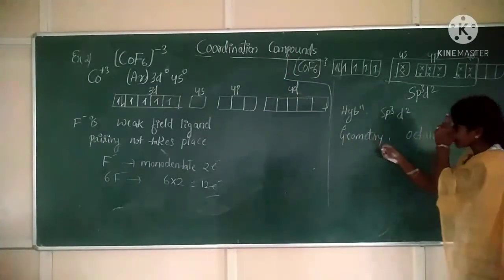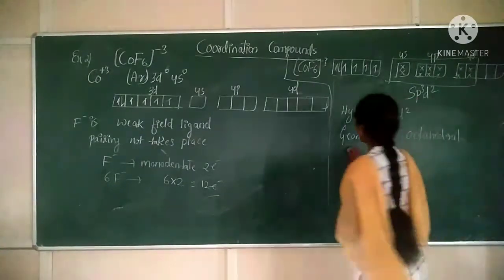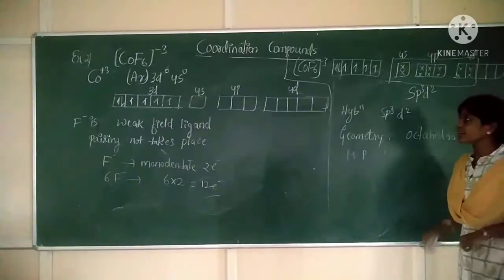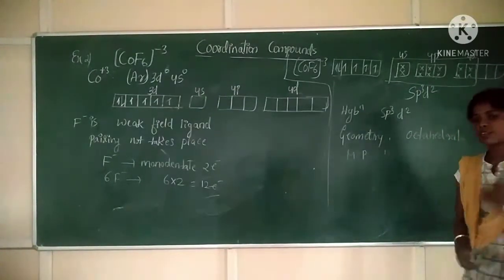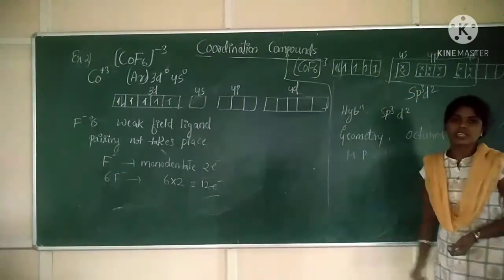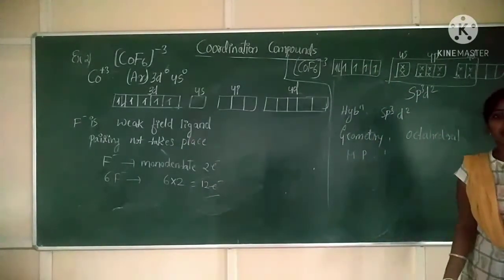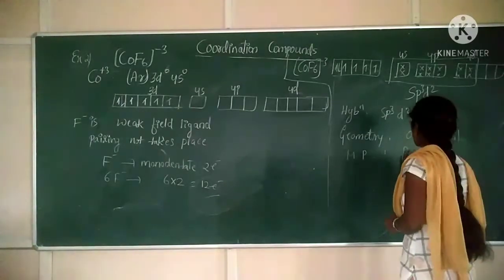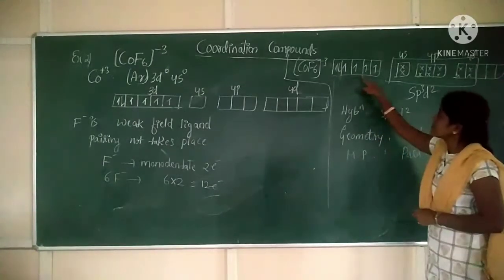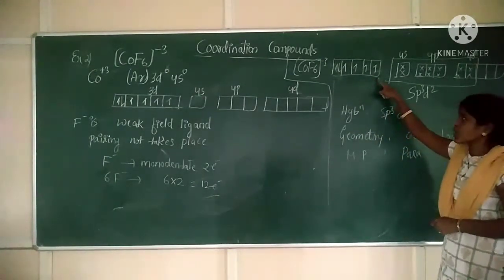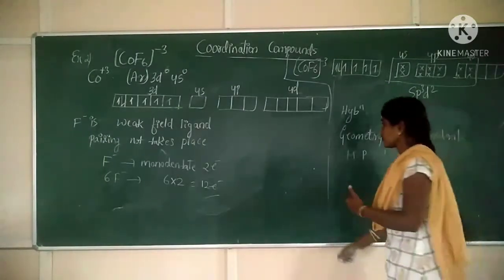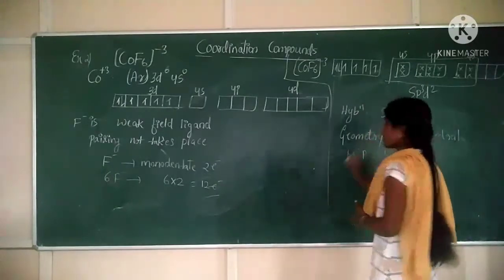Now, so geometry is what? Octahedral geometry. Now magnetic property. Now in this coordination compound, we are observing what? Unpaired electrons. So what are the unpaired electrons? 1, 2, 3, 4 unpaired electrons are there. When we are observing unpaired electrons, what will be the magnetic property? Paramagnetic. Observe here, we are observing unpaired electrons. So presence of unpaired electrons results in which character? Paramagnetic character.